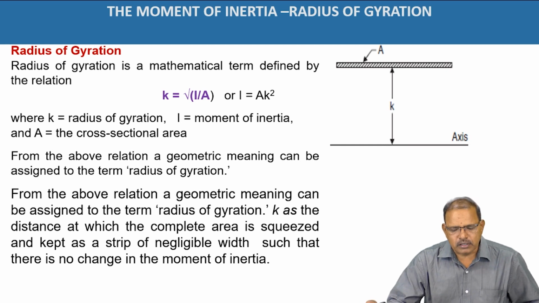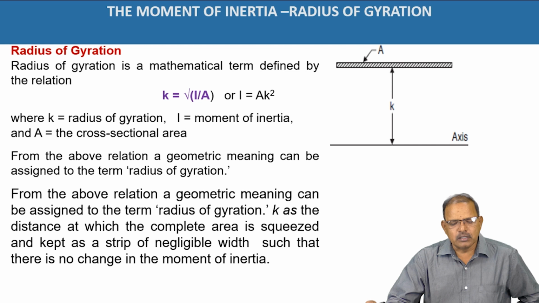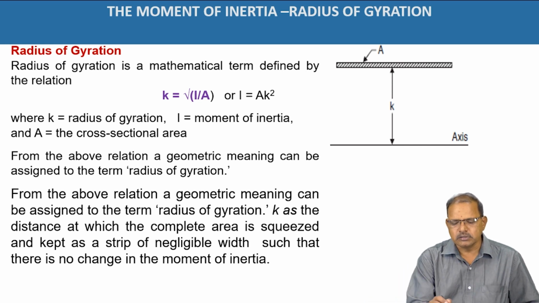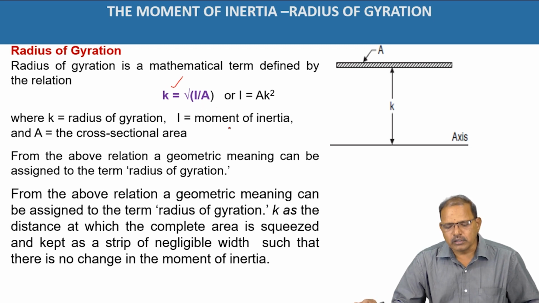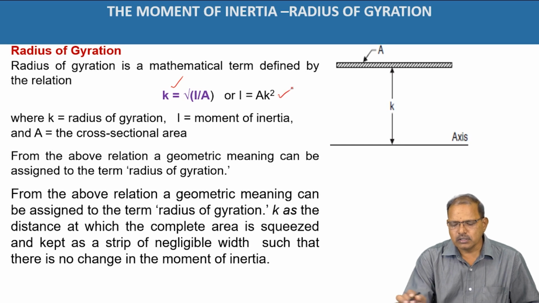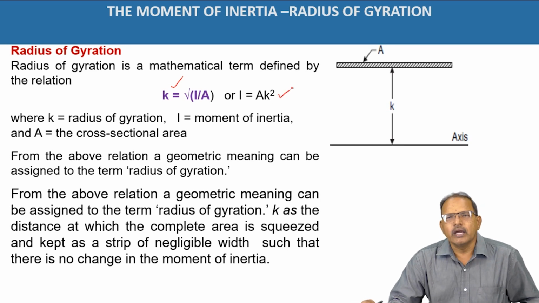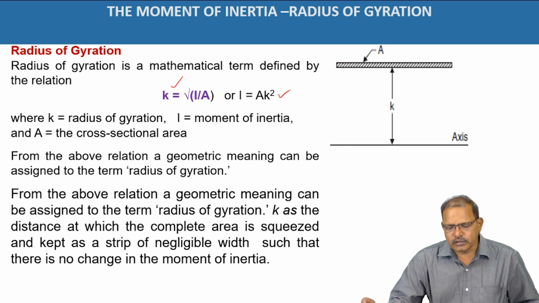The radius of gyration. Mathematically, the radius of gyration can be represented as k, which is equal to under root of I by A, or I is equal to A into k square, where I is representing the moment of inertia about an axis, A is representing the area of the element, and k is representing the perpendicular distance between the axis as well as the given plane area.